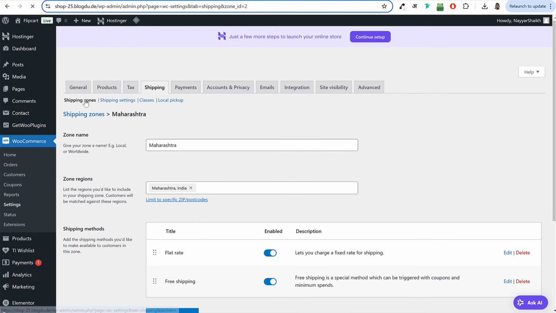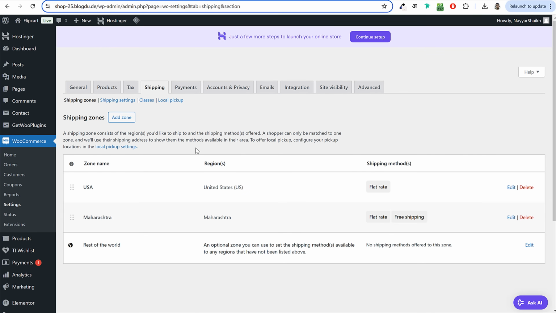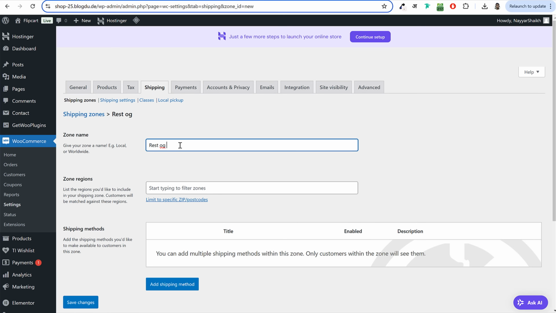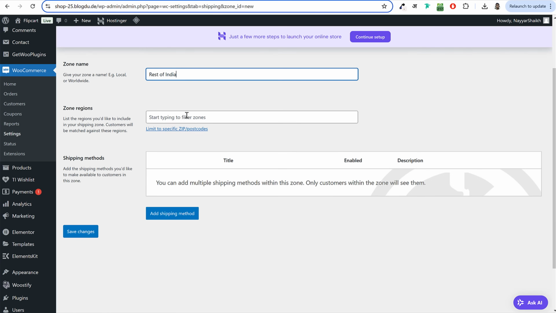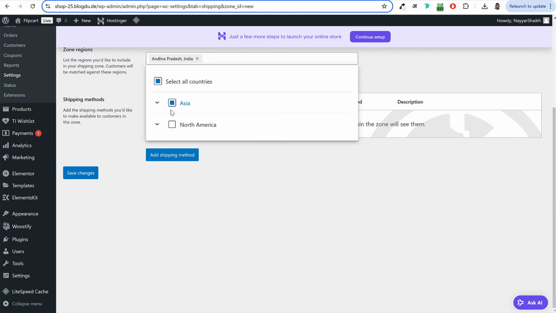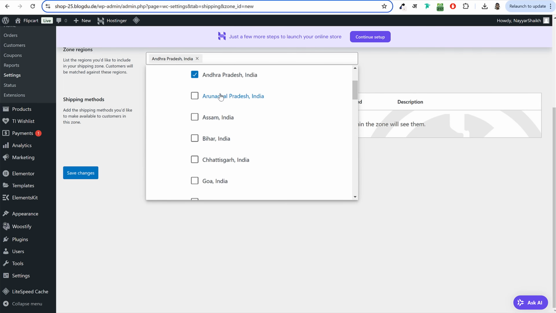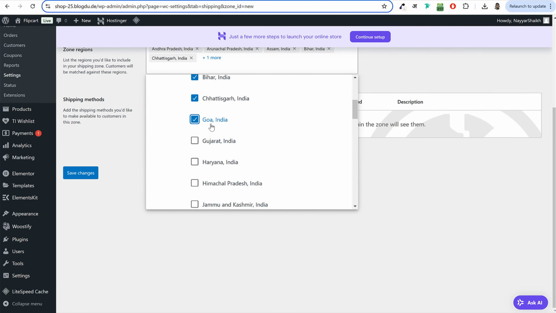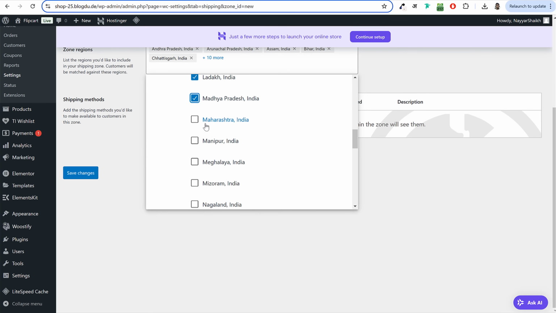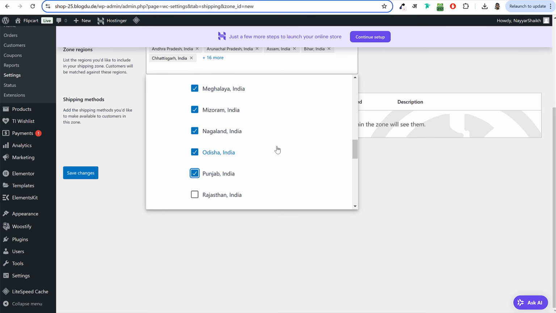Okay. Now again, let's come back to shipping zones. Let me show you rest of India. So I'll click on add zone, type in rest of India, and under region, I'll type in India, and after that select all the states. So make sure you do it like this. Okay. Tick mark every other state. Make sure you don't tick mark Maharashtra again, or don't tick mark the state that you have already done the setting. So here it is, Maharashtra. I'll leave it. Rest all the other states and UTs, Union Territories, I'll tick mark.